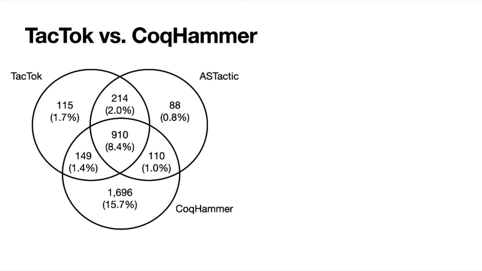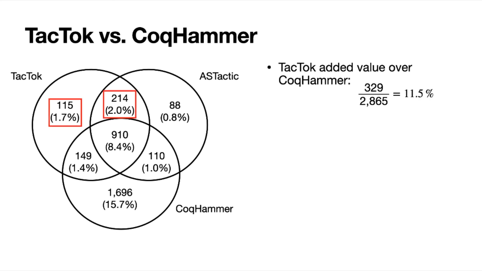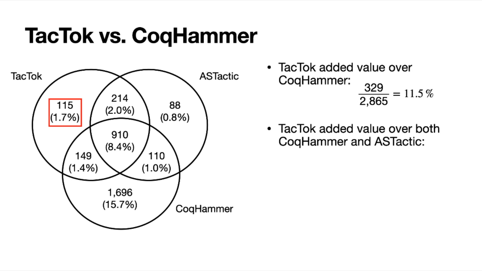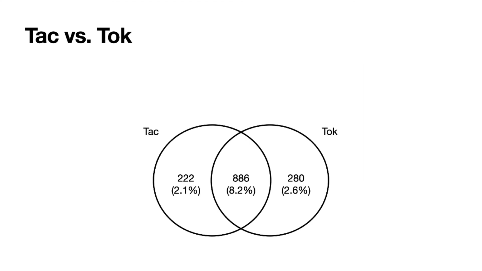While CoqHammer does outperform TacTok, proving 2,865 theorems, so 26.6% of the test set, TacTok is able to prove 329 theorems that CoqHammer fails to prove, giving TacTok an added value of 11.5% over CoqHammer. Also, TacTok is able to prove 115 theorems that both prior approaches failed to prove, giving TacTok an added value of 3.6% over both tools.